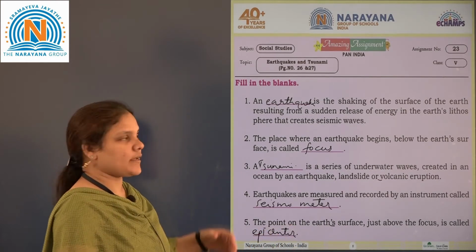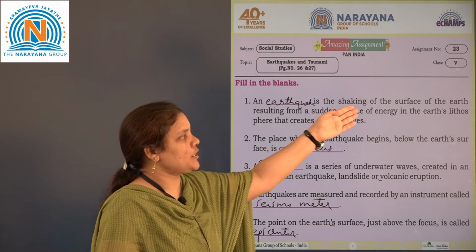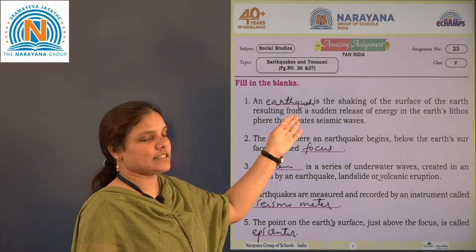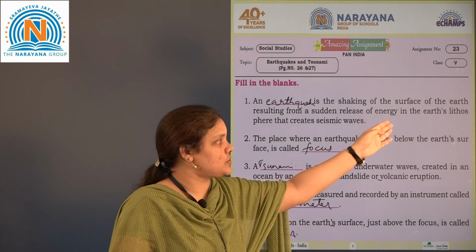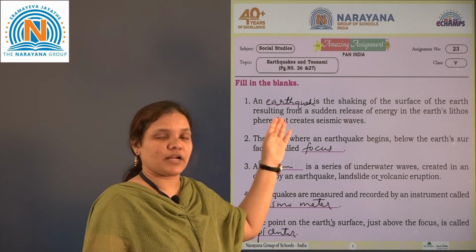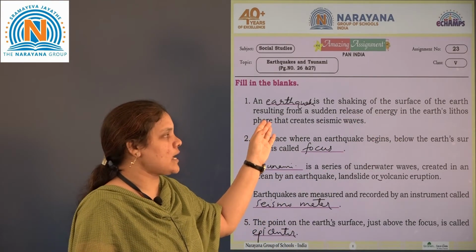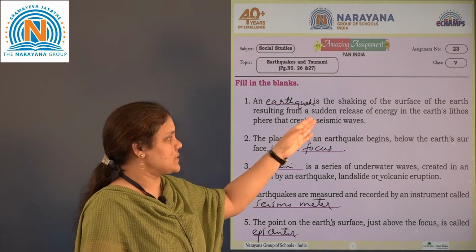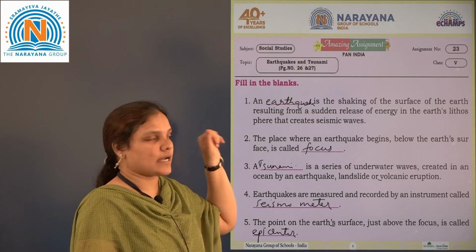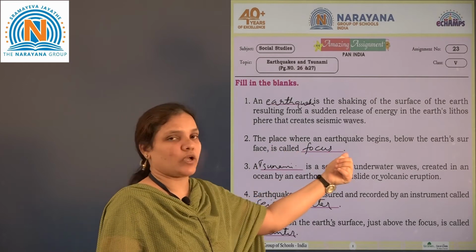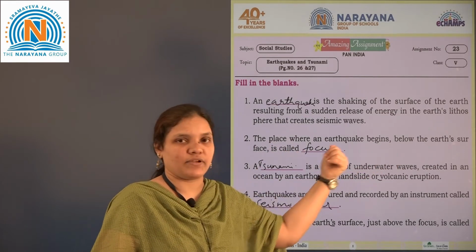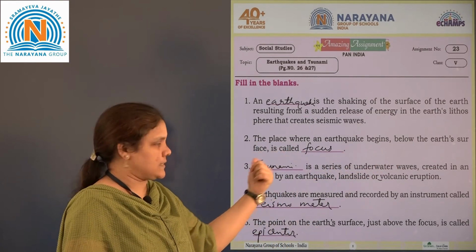So from starting again, an earthquake is the shaking of the surface of the earth resulting from the sudden release of energy in the earth's lithosphere that creates the seismic waves. So answer is earthquake. Then the place where earthquake begins below the earth surface is called the focus.